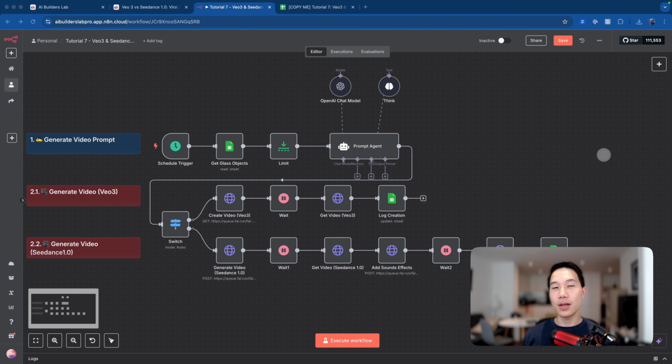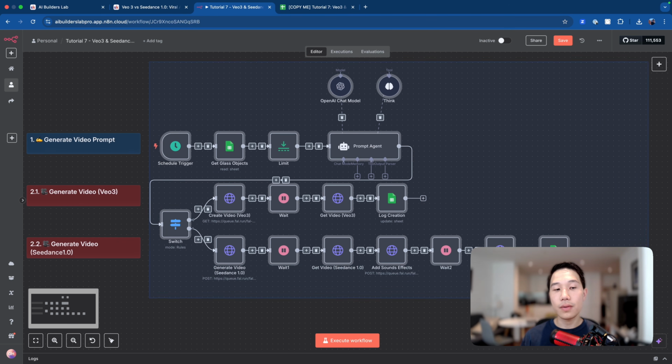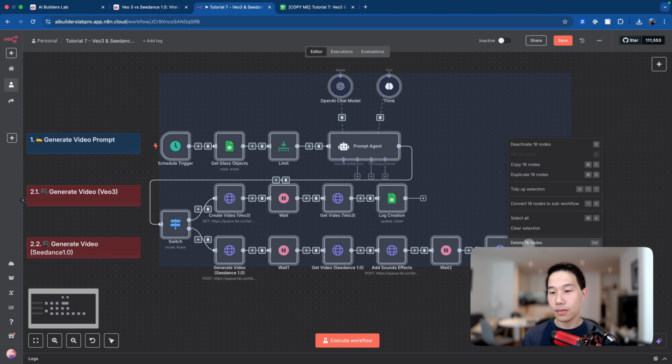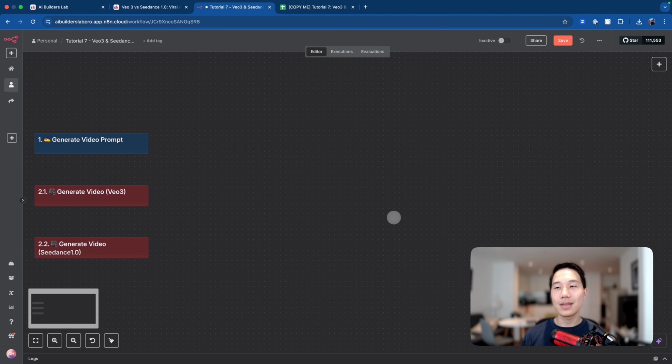In order to maximize your n8n learning knowledge, I'm gonna do a live build of the system from scratch, node by node, so that it is extremely easy for you to follow. So what I'm gonna do is delete everything from here and just start from scratch. Okay, so with that being said, let's get started.